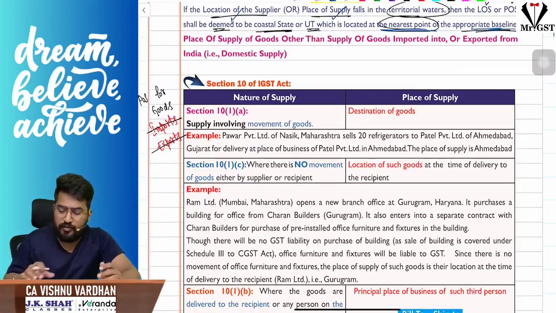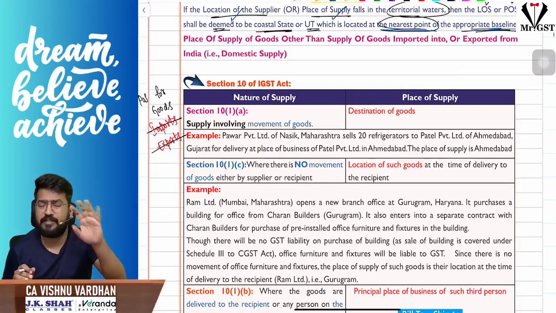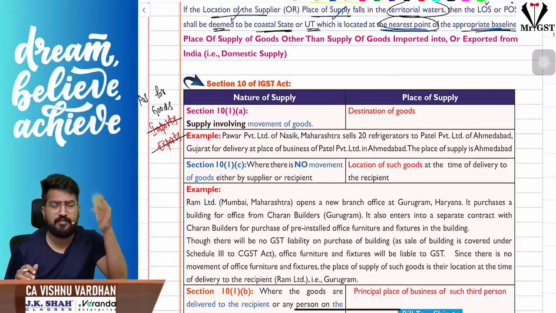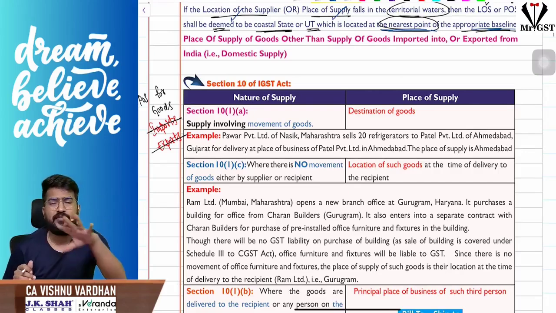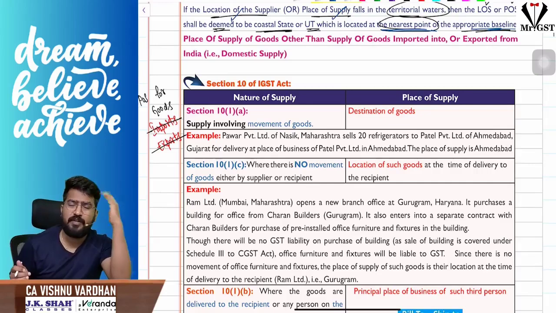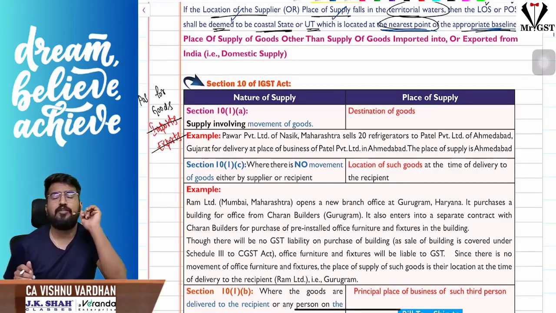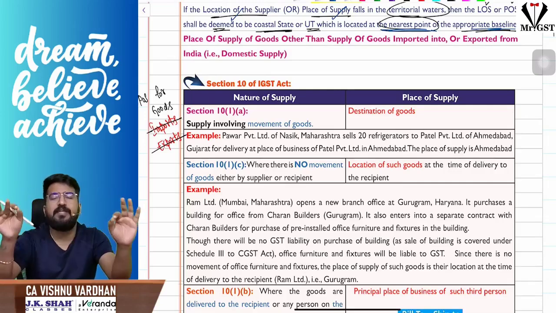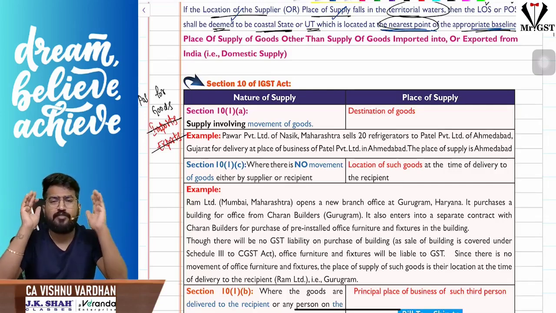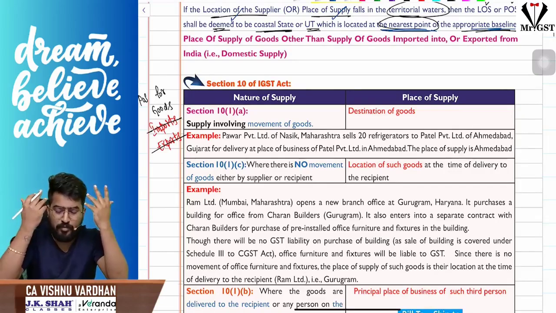Section 10, see, first of all, we have seen sections 7, 8, 9, correct? Sections 7, 8, 9 talk about what is interstate supply. To call something interstate supply, first of all we should be clear about what is the location of supplier and what is the place of supply. Location of supplier, okay sir, fine, I will understand. But what is the meaning of place of supply? Please understand, the place of supply chapter is like a mathematics formula. They have already derived the formula. You should just remember the formula now. Let us not worry about the derivation.